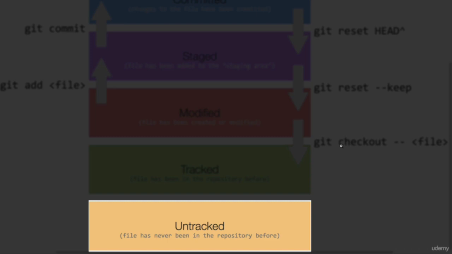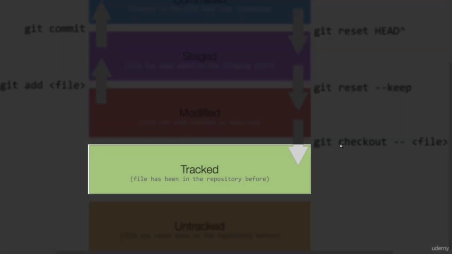If you tell Git to do something to all the files, it will not do anything to those that are untracked. So Git by default won't start tracking files automatically. And the small description there in untracked is that the file has never been in the repository before, and that is essentially true. When your file has never been in the repo, then Git will tend to ignore it until you tell it otherwise. And the way you tell it otherwise is by making sure that it has been in the repo before. So if a file has been in the repository before, then Git will start tracking changes and following what you do to the file.